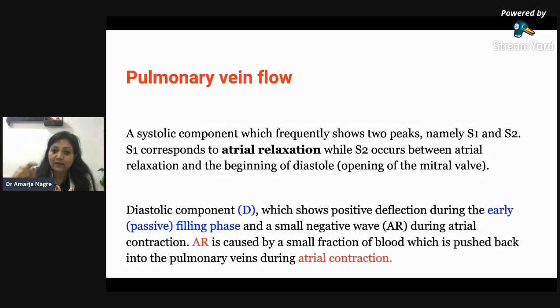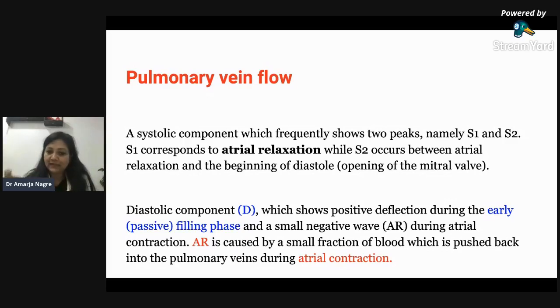You can just say only S wave as of now, not the S1 and S2. Then, during the diastole, that is atrial relaxation only, there is one more, the passive filling. First is the active filling, next is the passive filling. So that is the S and D wave.